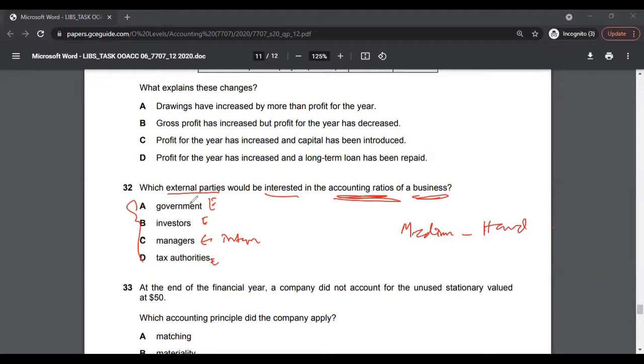You only have one correct option there, either A, B, or D, but which parties would be interested in accounting ratios? It would be more like investors, because they need to see whether they want to invest in your company or not. And how do they judge the company? They judge it based on the accounting ratios.